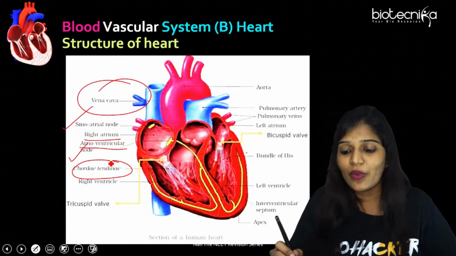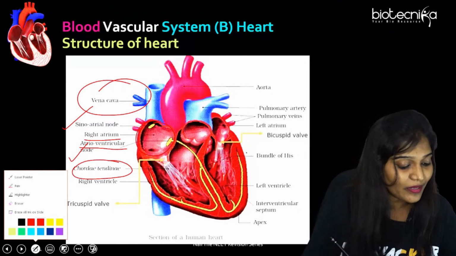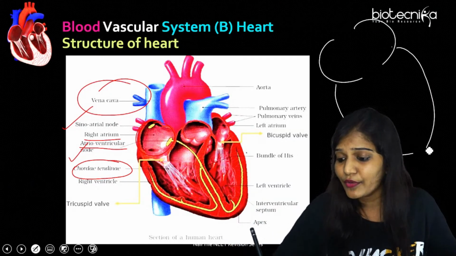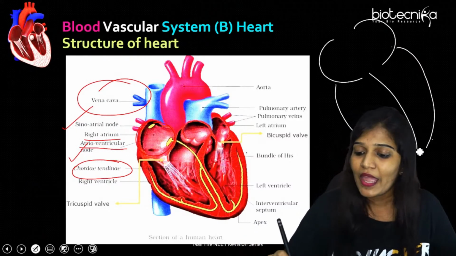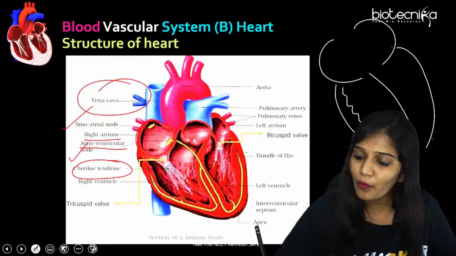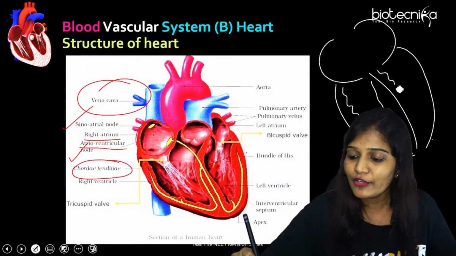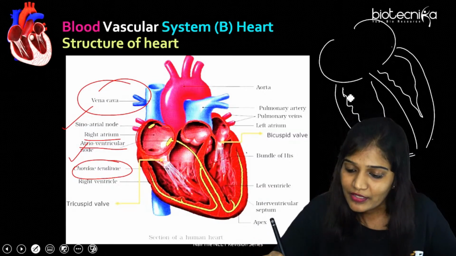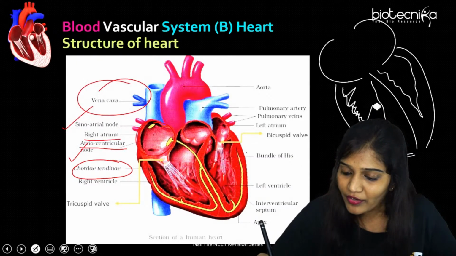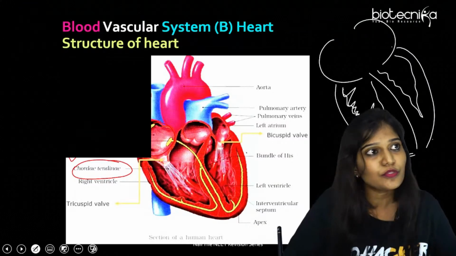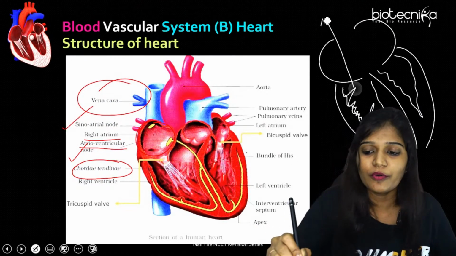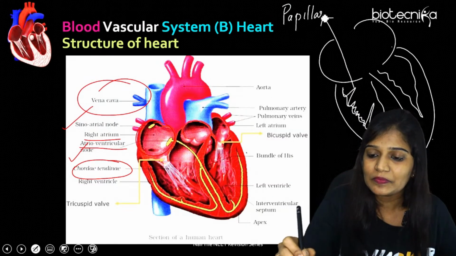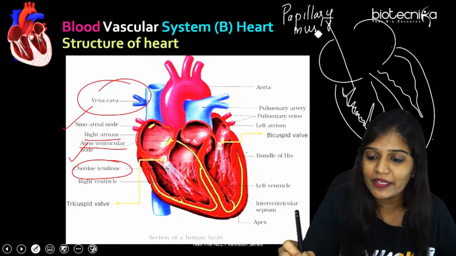This is very important. Where the chordae tendineae is present will be coming in your examination. Just remember what its role is. I'm going to tell you. So it's going to have a structure like this. And here we know there's going to be a wall which is actually present here. And here also there's going to be a wall which is present over here. Okay, yes. So here we can have some tall ridges and small ridges. Suppose I have to talk about these tall ridges, they are called papillary muscles. The tall ridges are called papillary muscles.